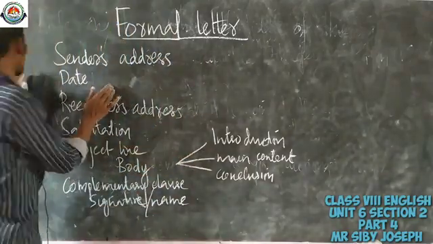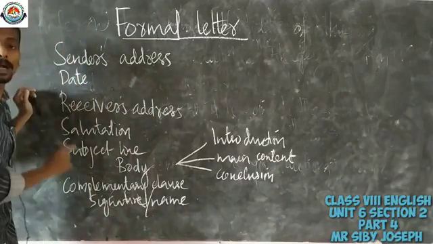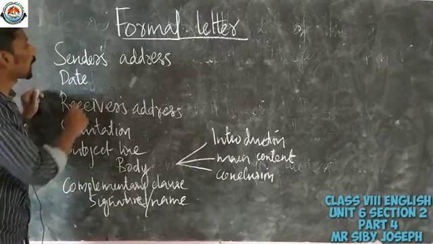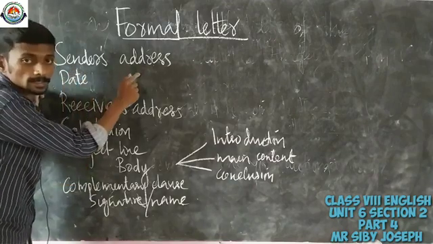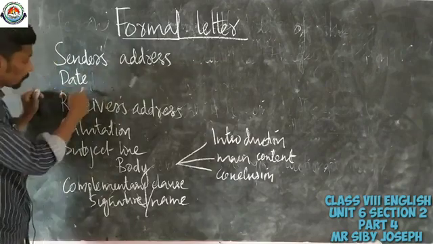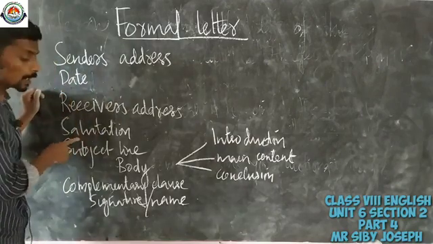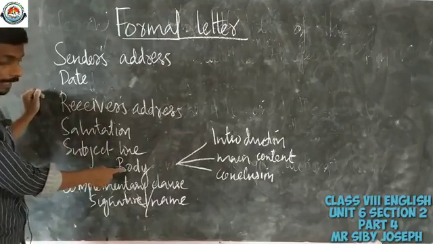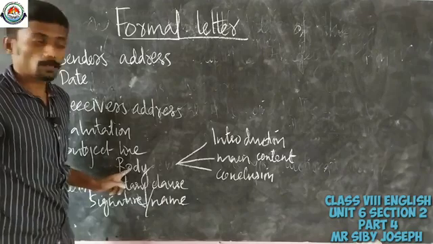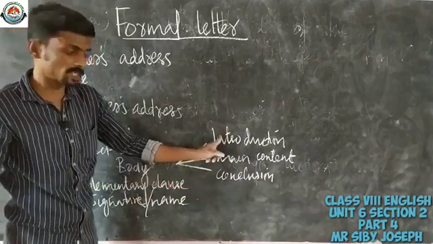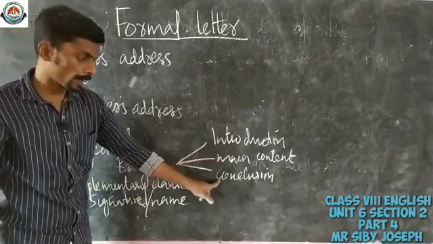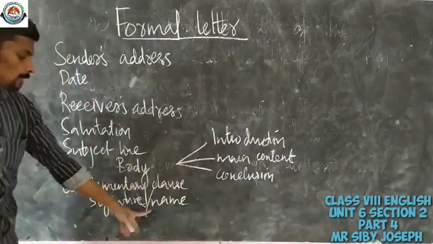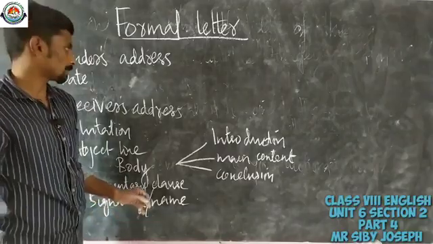So, first, everything should be on the margin side, or everything should be on the left side, and there should be the sender's address and then date, then receiver's address, then salutation, then subject line, then body, and that body part is divided into 3 subpoints. First one introduction, then main content, and then we need to have a conclusion. Then after that complementary clause, signature and name of the sender.